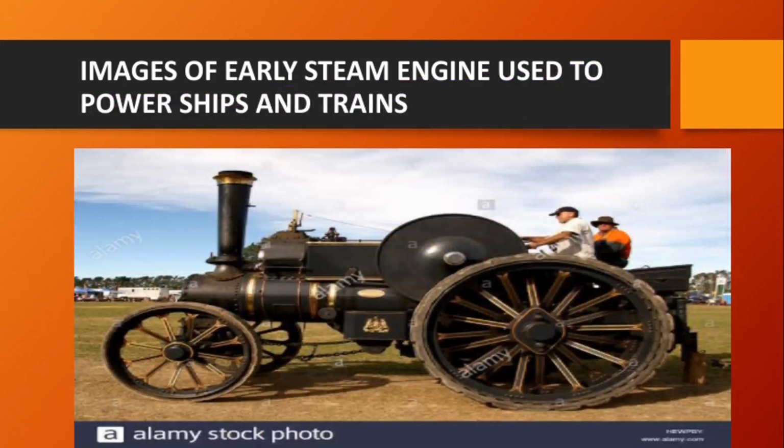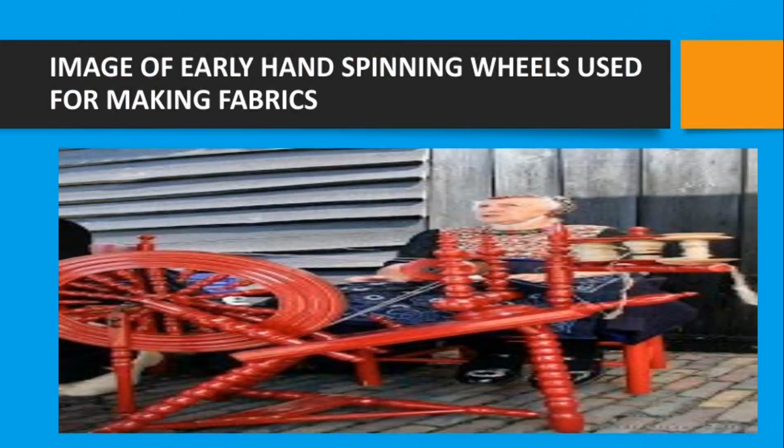Most countries still use it, like India, but it's phasing off. It's now replaced with gasoline and diesel powered vehicles. Now, the image of the early hand spinning wheels used for making fabrics.